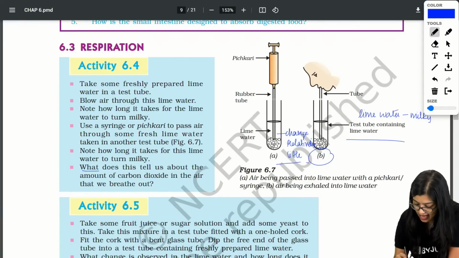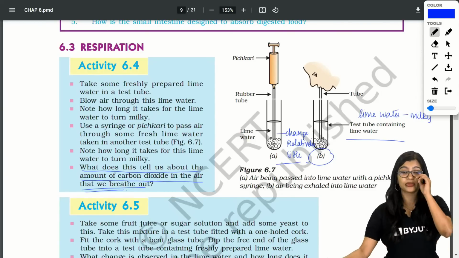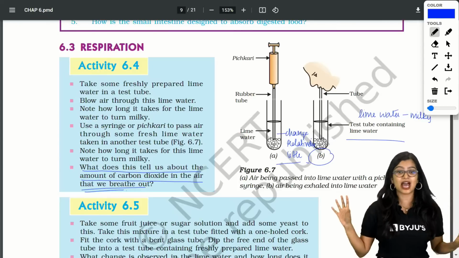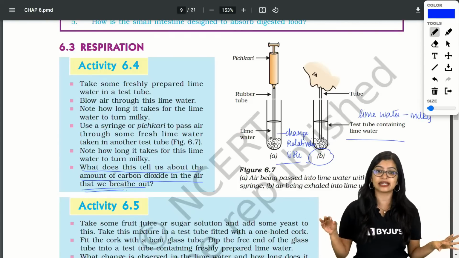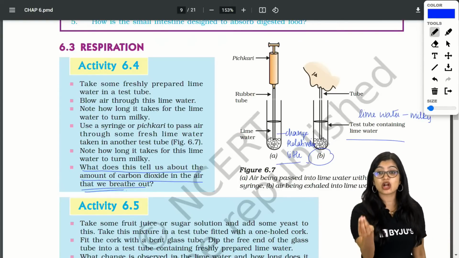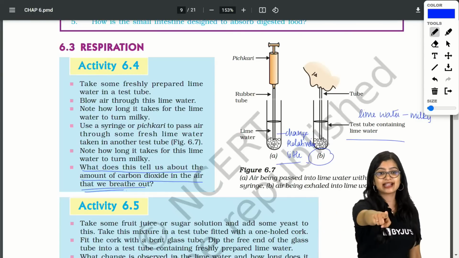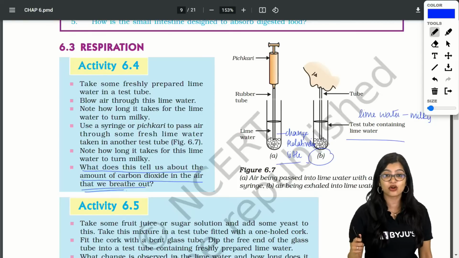So what does this tell about the carbon dioxide in the air that we breathe out? Yes, carbon dioxide is there, and carbon dioxide is turning it milky. But it is based on how much carbon dioxide. Exactly, Divya. Very good.